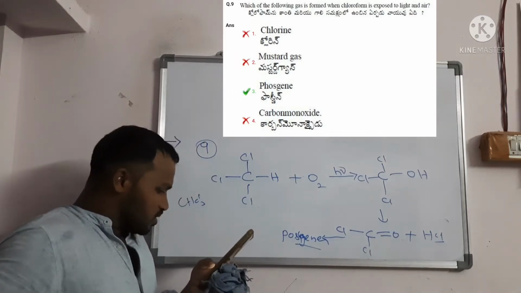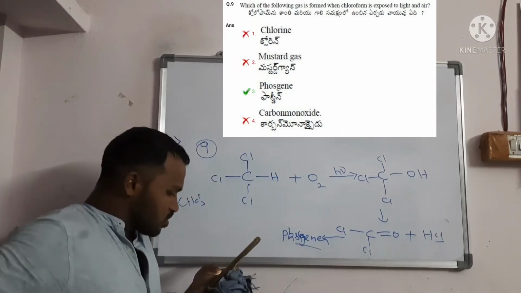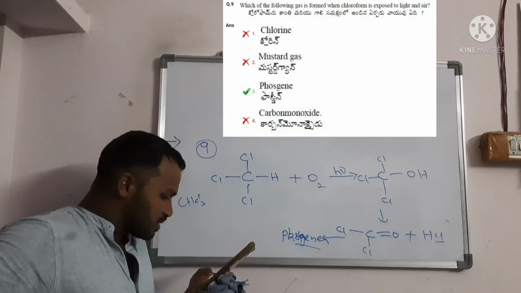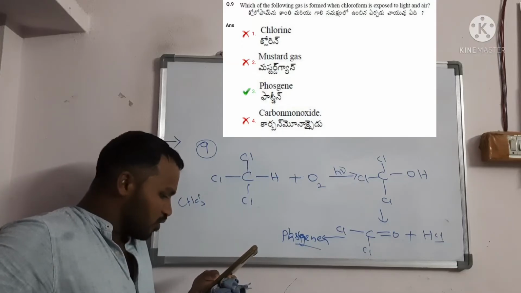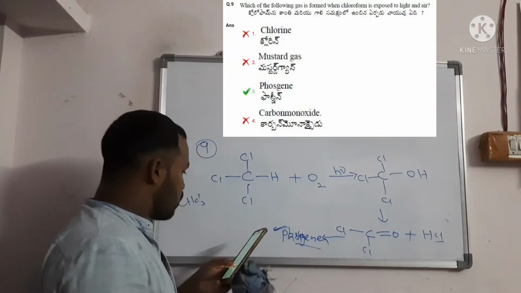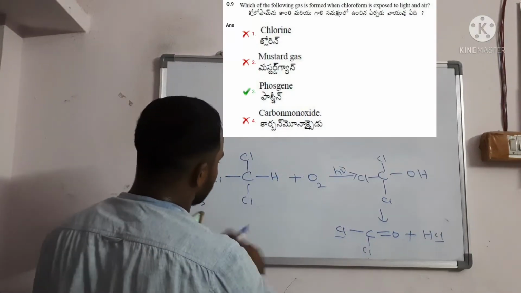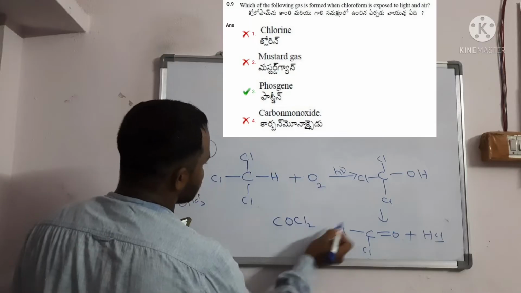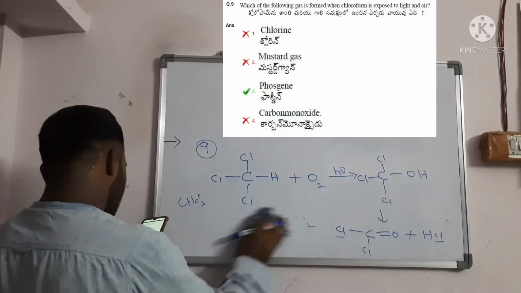So among the options given, the first option is chlorine, the second is mustard gas, the third is phosgene, and the fourth is carbon monoxide. So option 3, phosgene, is correct. You should write the phosgene structure as COCl2. Very important question. So this was question number 9.